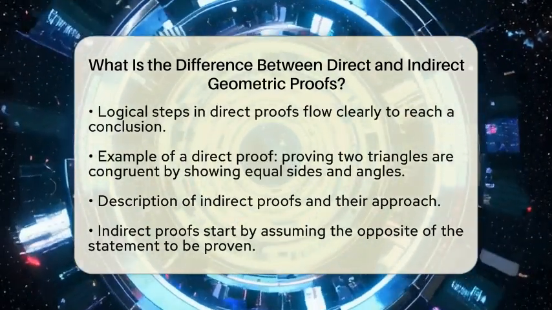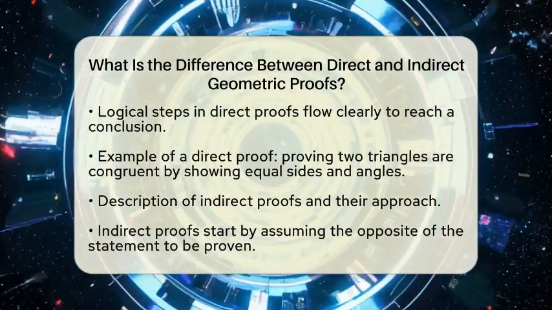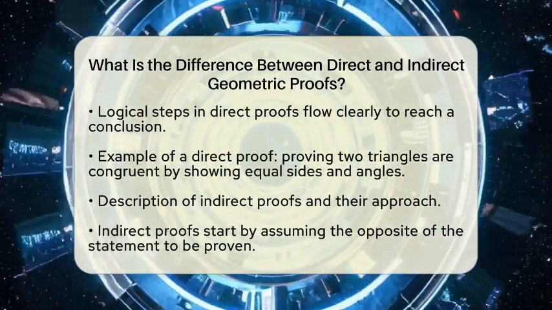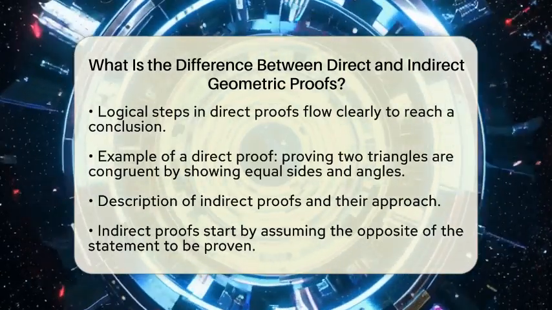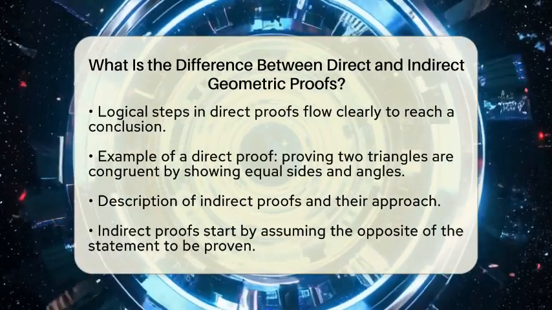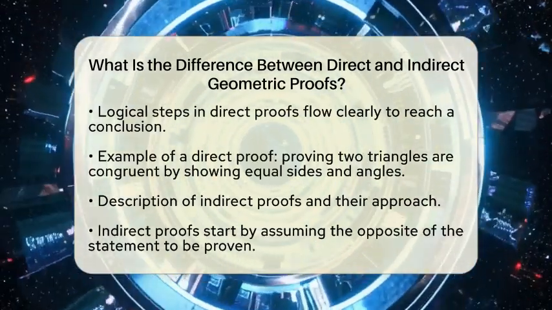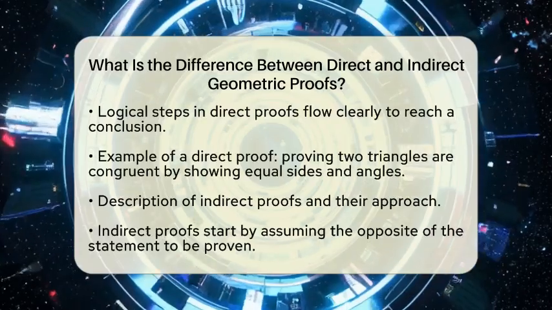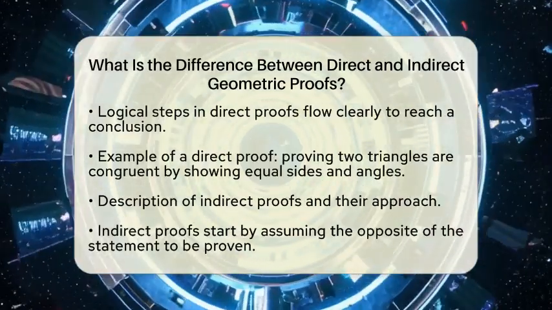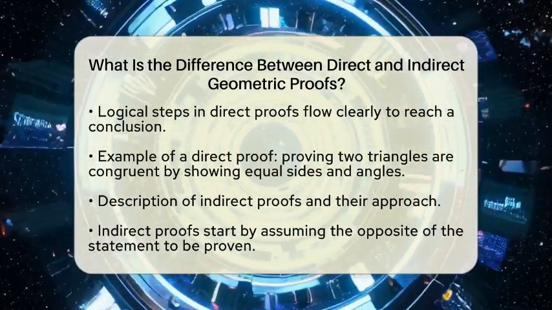Now, let's shift gears and discuss indirect proofs. An indirect proof takes a different approach. It begins by assuming the opposite of what you want to prove. Then, it shows that this assumption leads to a contradiction or an impossible situation. Because the assumption that the statement is false creates a logical contradiction, you can conclude that the original statement must be true. This method is often called proof by contradiction.